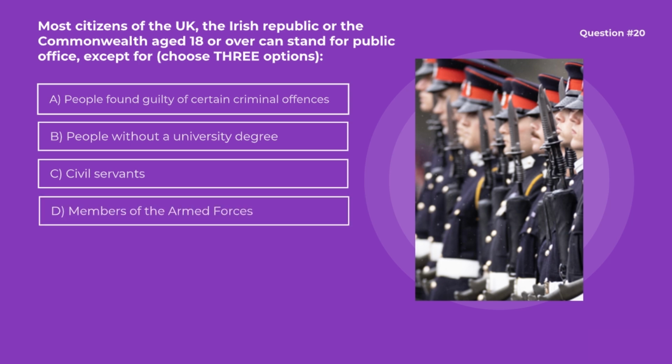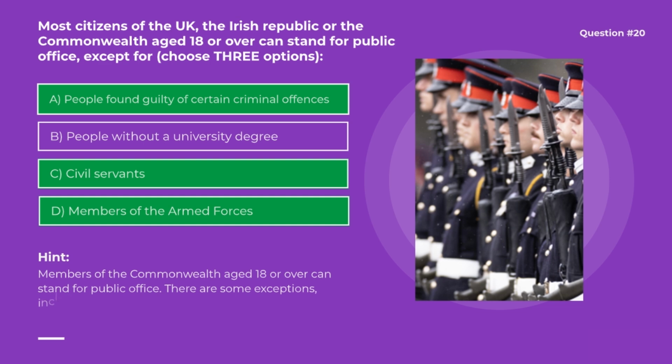Correct options are A. People found guilty of certain criminal offences, C. Civil servants, and D. Members of the armed forces. Citizens of the Commonwealth aged 18 or over can stand for public office. There are some exceptions, including members of the armed forces, civil servants, and people found guilty of certain criminal offences.